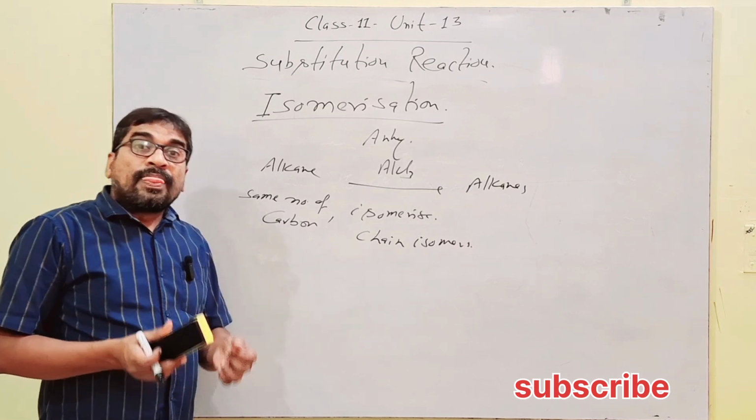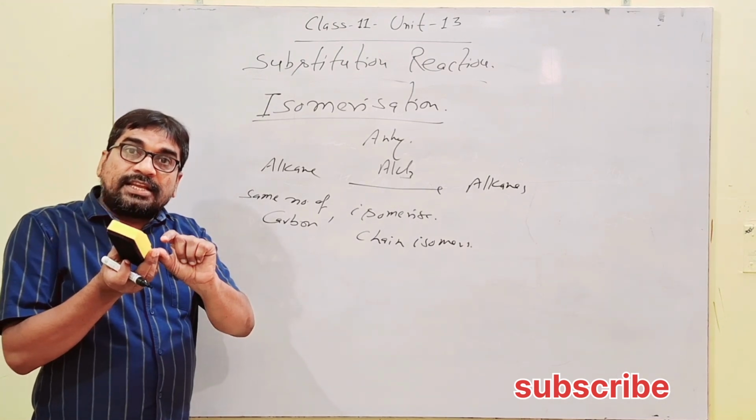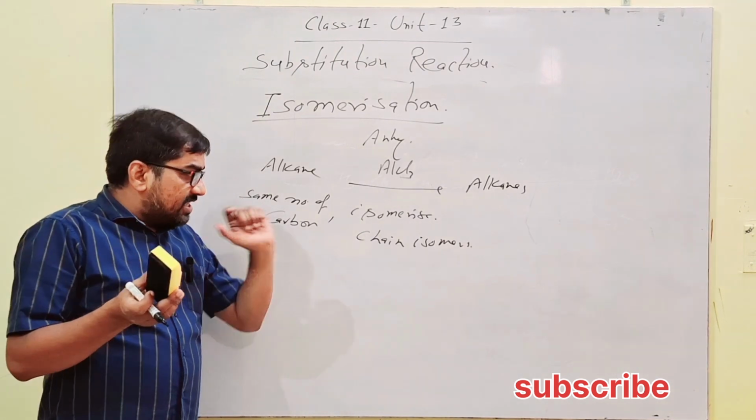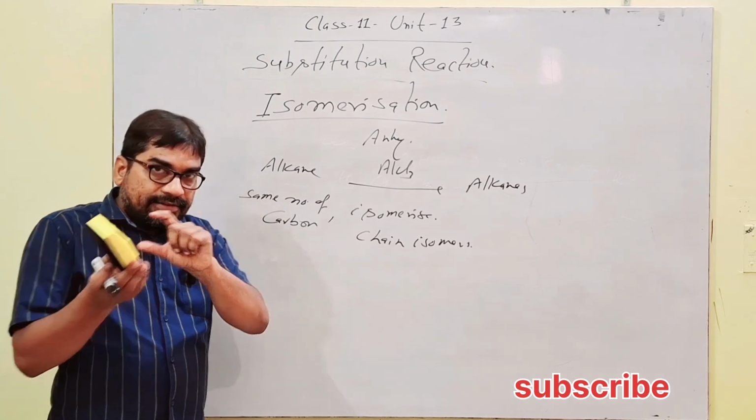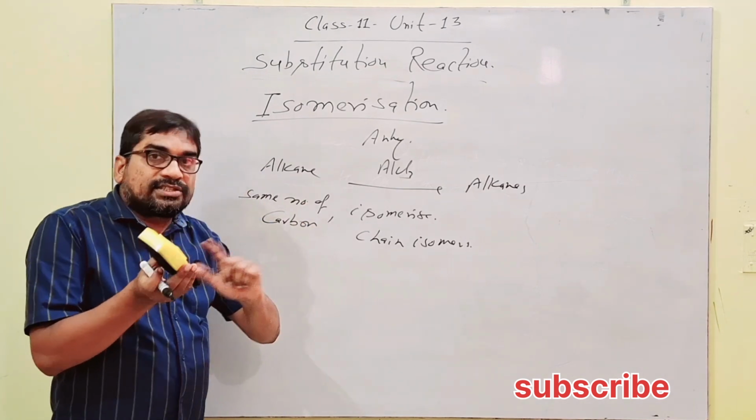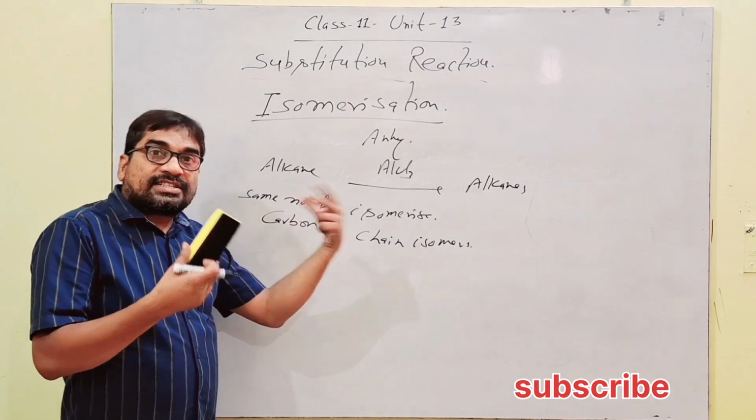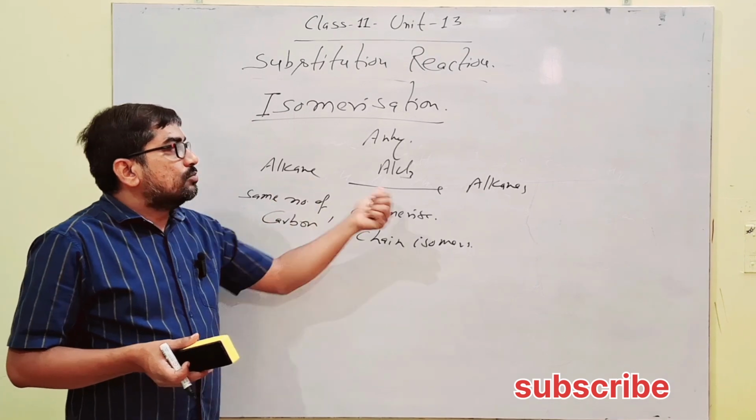What are chain isomers? When any group or radical within a chain changes its position only and forms a new chain, then chain isomers are formed.